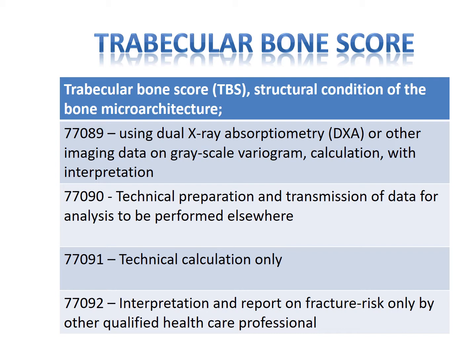TBS measures the structural condition of the bone microarchitecture, which predicts the risk of osteoporotic fracture without requiring additional radiation exposure or scan time. CPTs are 77089. It is a global code, includes technical preparation, calculation and interpretation report. 77090: technical preparation and transmission of data for analysis to be performed elsewhere, that is off-site analysis. 77091: technical calculation only, that is off-site analysis. 77092: interpretation and report on fracture risk only by other qualified healthcare professional.